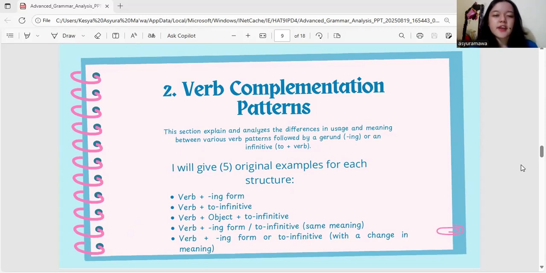This section explains and analyzes the difference in usage and meaning between various verb patterns followed by a gerund, -ing, or an infinitive, to plus verb. I will give 5 original examples for each structure.